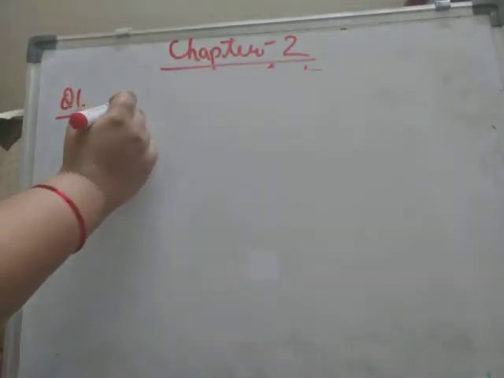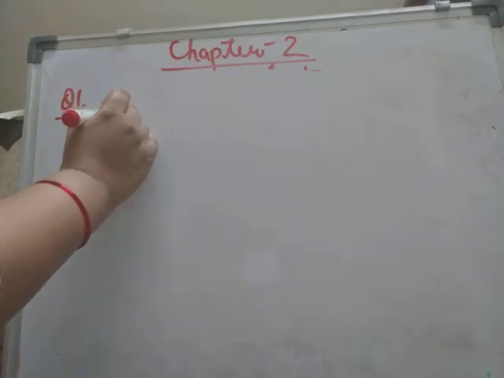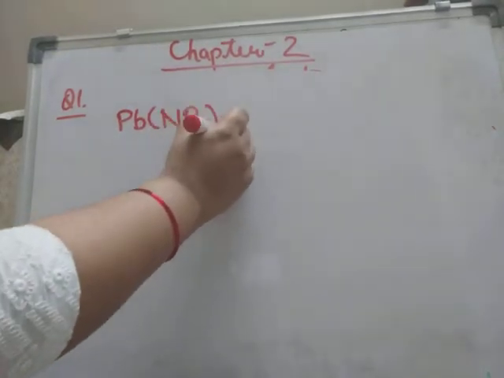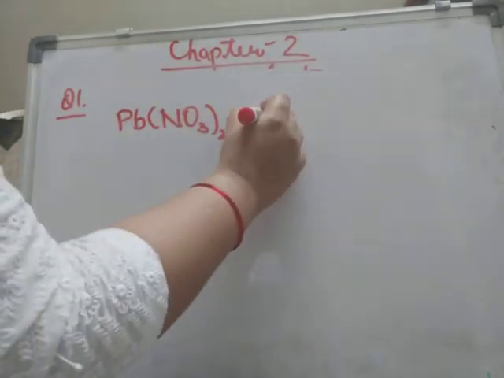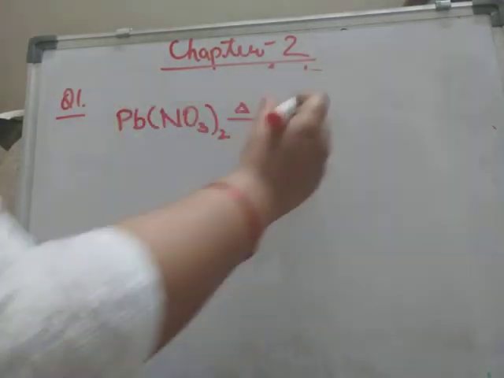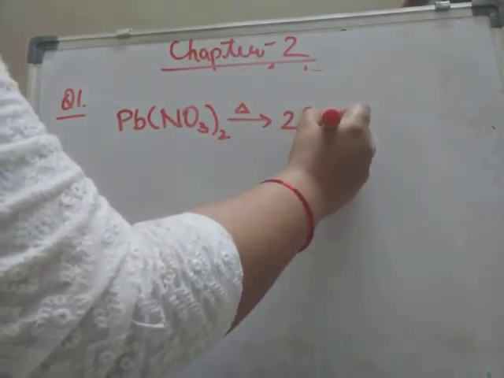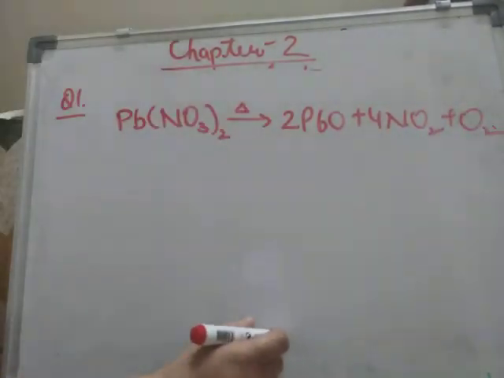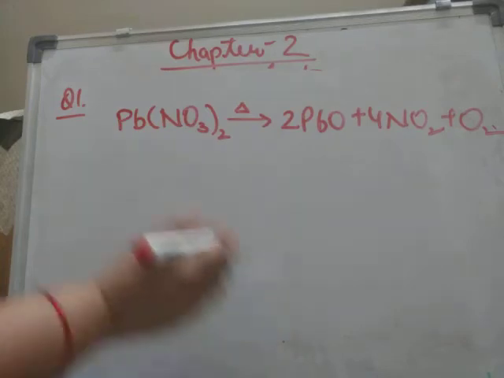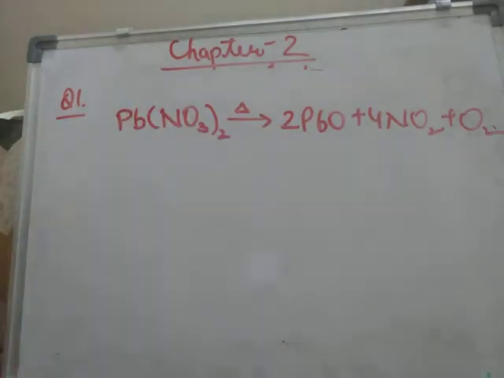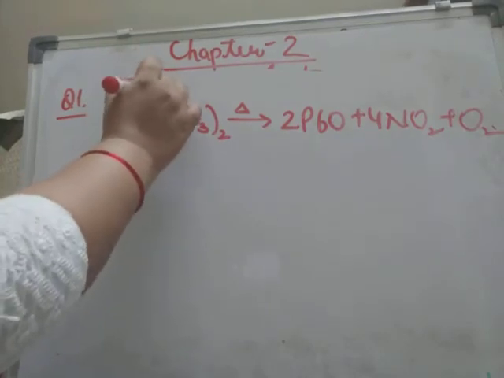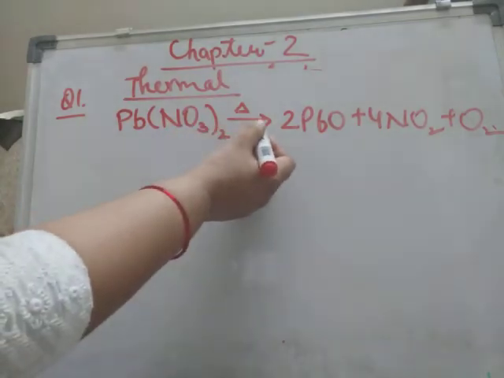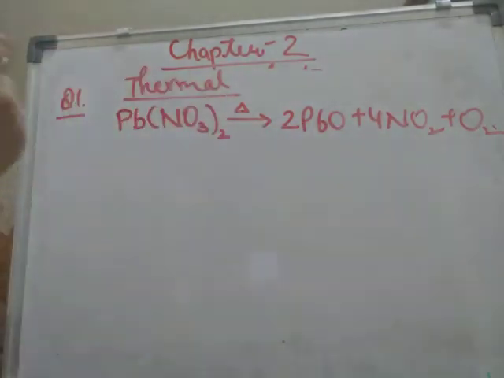Suppose a complex compound is there and this complex compound, upon heating, splits into two or more simpler substances. Such dissociation reactions are called thermal dissociation or thermal decomposition reactions, where a complex compound splits up into two or more simpler substances upon heating.